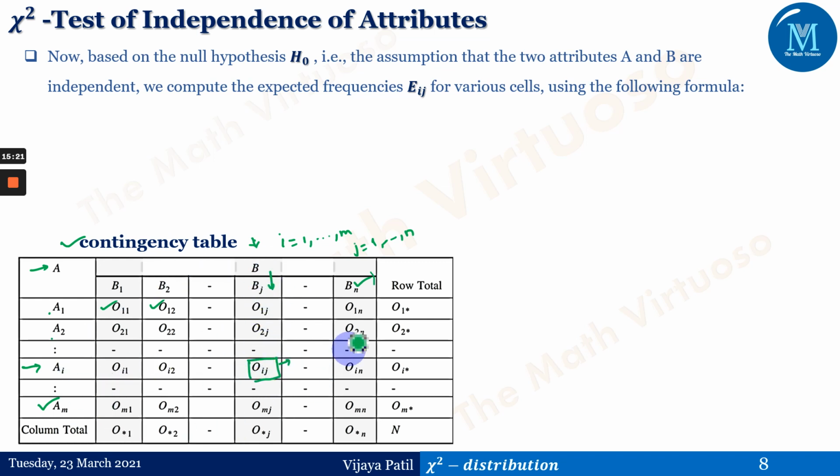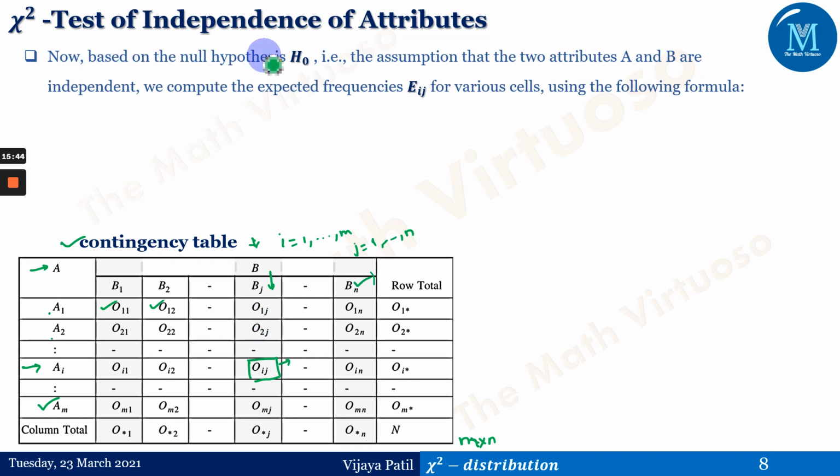It's almost the same as the matrix notation. The matrix or tabular form of a sample data is called an M cross N contingency table. So this is known as the contingency table, right?